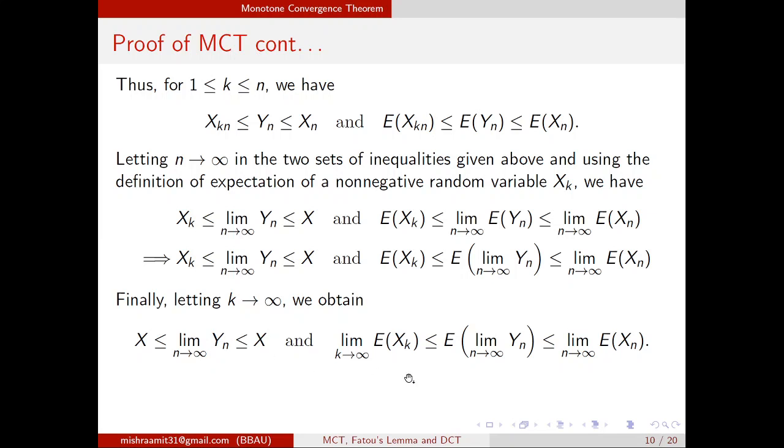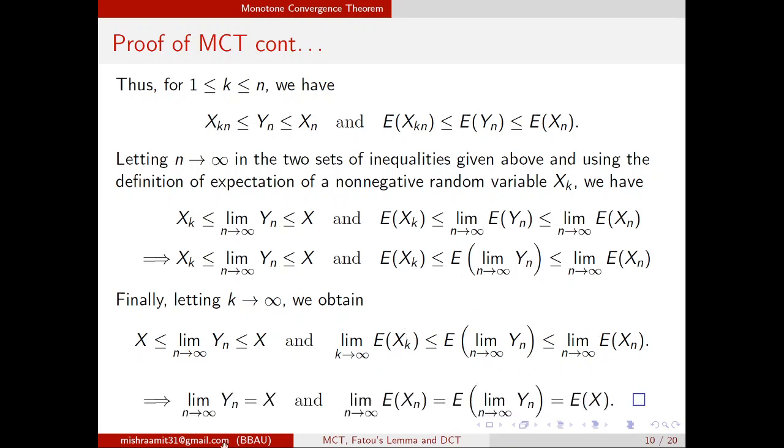This was our claim. Similarly, right hand side is limit n tends to infinity expected Xn, and left hand side is limit k tends to infinity expected Xk. Both are the same, you just change this k to n. So again this in-between term will be the same as this. So we have two things. First is limit Yn is nothing but X, and second is the expected value of limit Yn, which is nothing but limit n tends to infinity expected Xn.